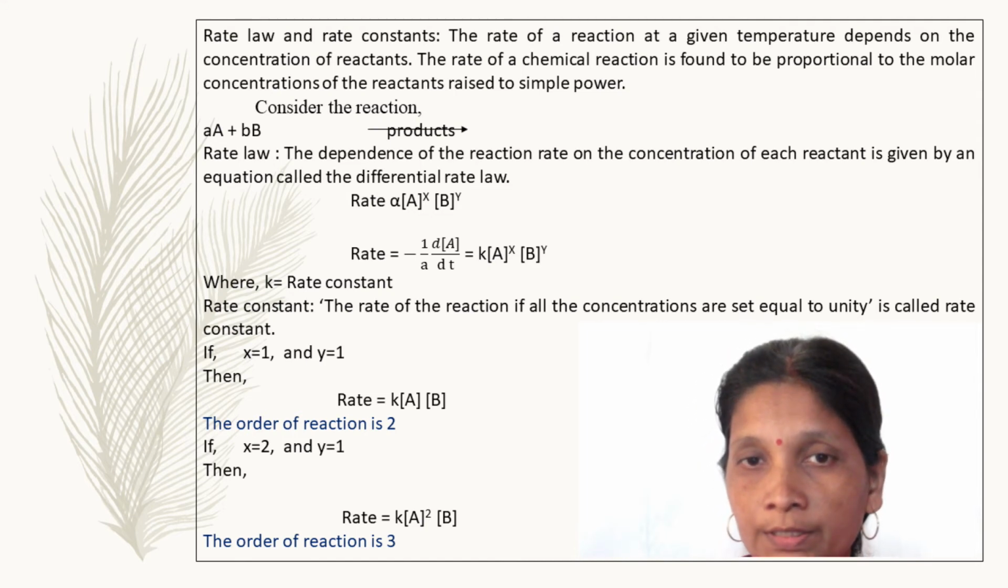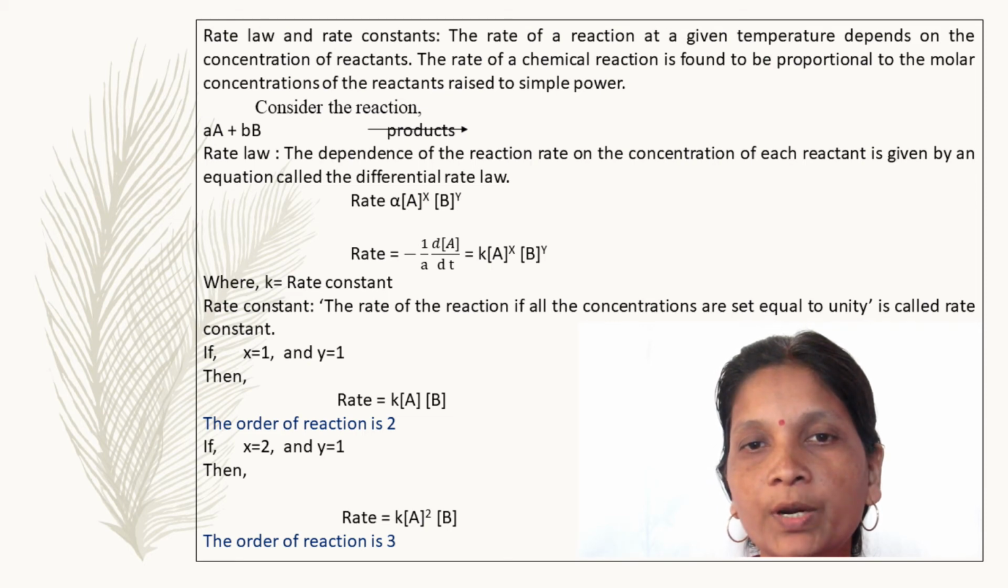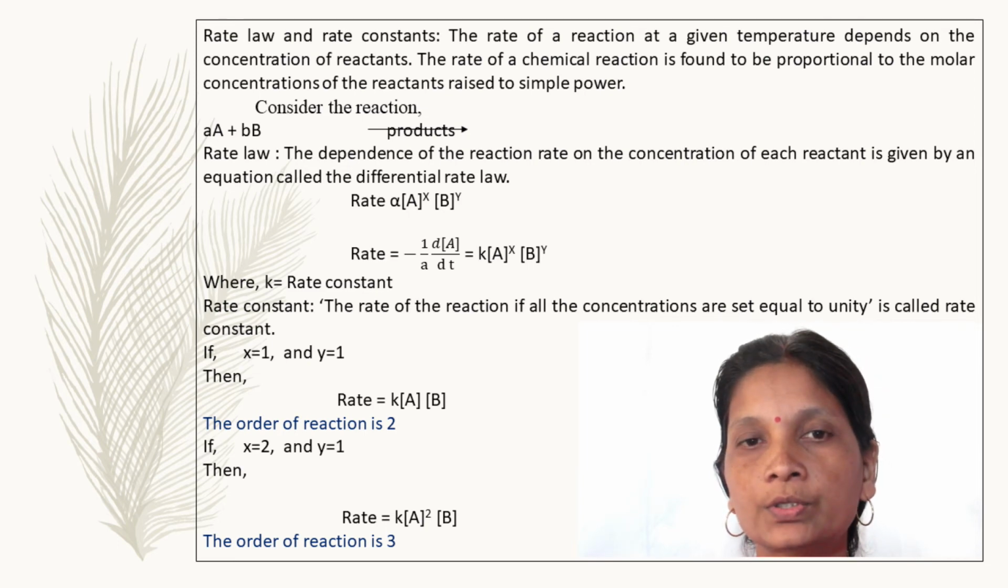Now this rate is equal to minus 1 divided by a into d[A] divided by dt, which is equal to k, the proportionality constant, into the concentration of A raised to x into the concentration of B raised to y. Now what is this k? k is the rate constant.